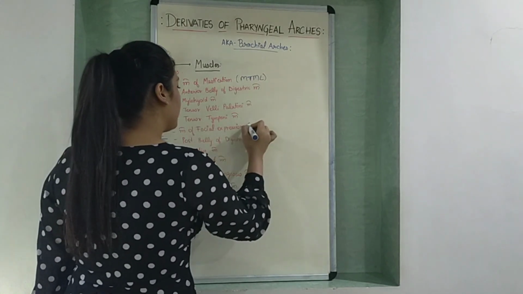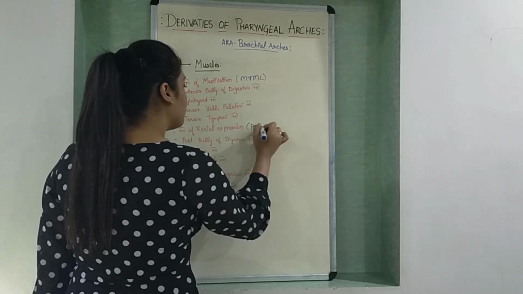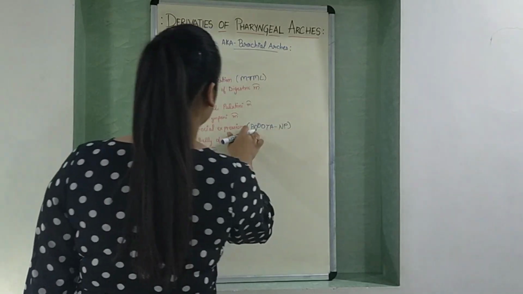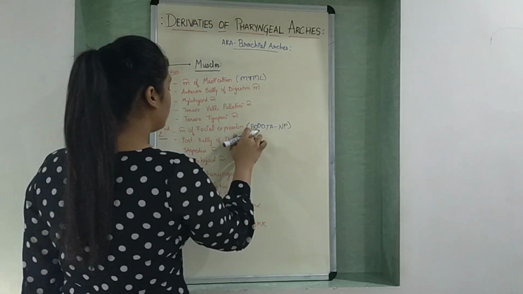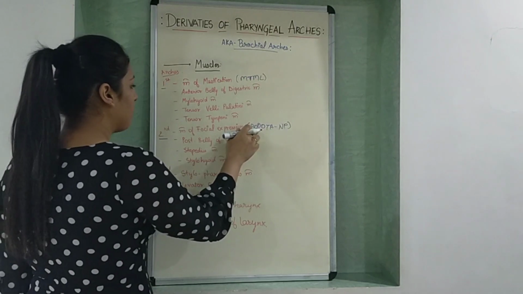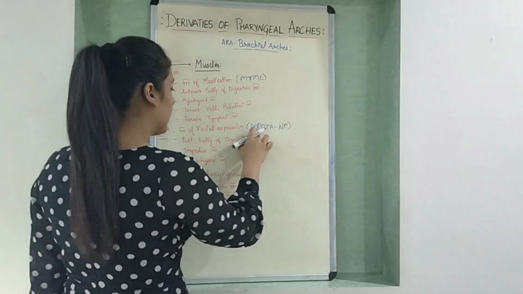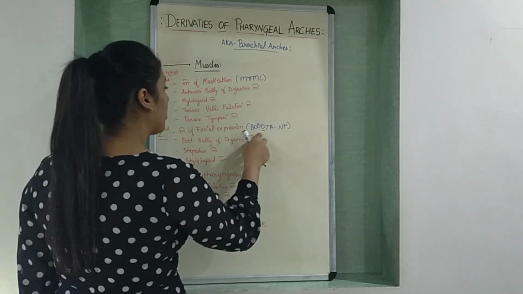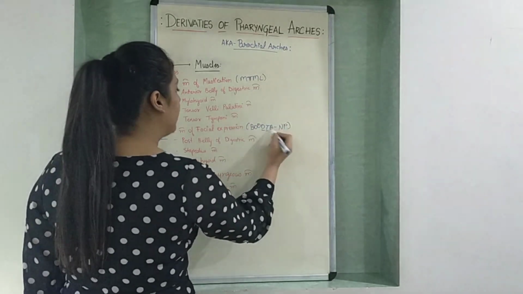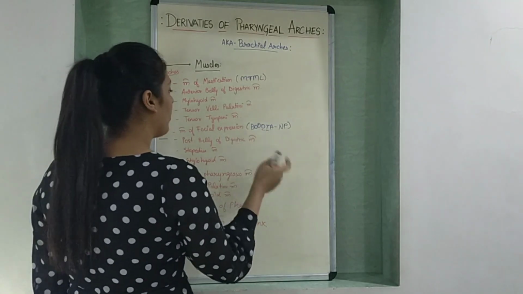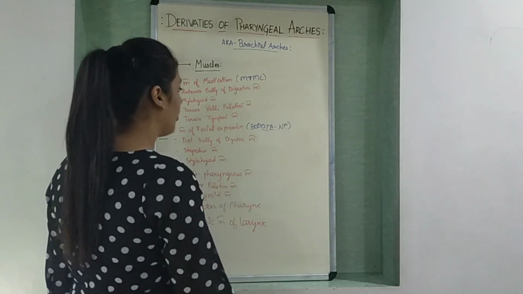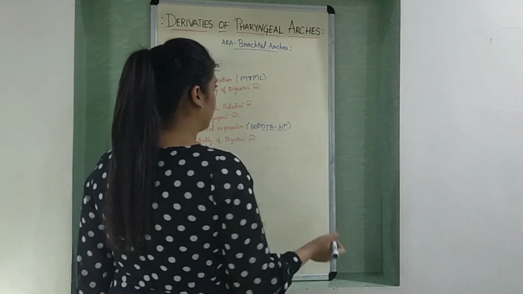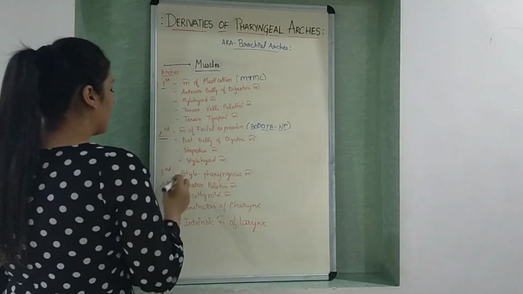Muscles of facial expressions are BOOTAN P, where B stands for buccinator muscle, O stands for occipitofrontalis muscle, next O stands for orbicularis oculi muscle, this O stands for orbicularis oris muscle, T stands for temporoparietalis muscle, A stands for auricularis muscle, N stands for nasalis muscle, and P stands for platysma muscle.